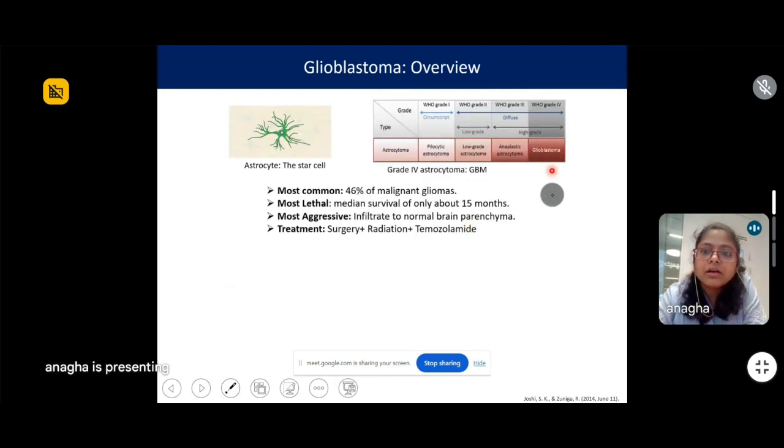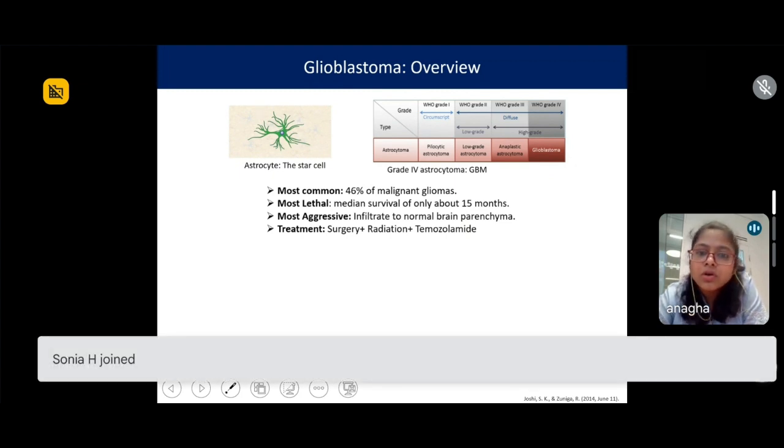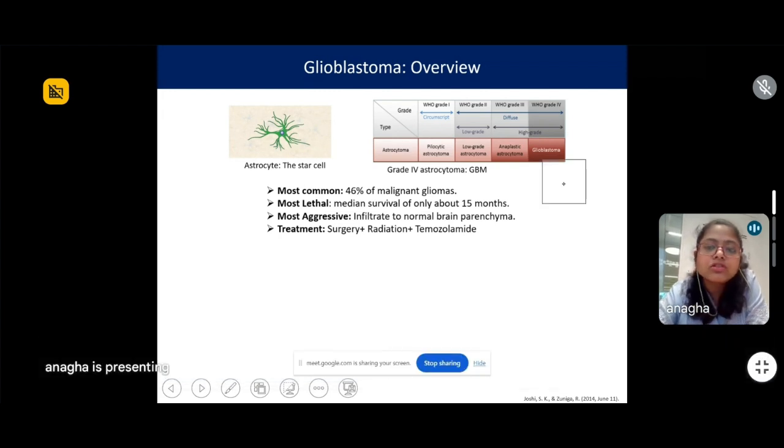So basically I focused on the grade 4 glioblastoma. Now the grade 4 glioblastoma, to talk about it a little bit, is the most common form amongst all the malignant gliomas. It constitutes about 46%, and it is the most lethal form of glioma because the median survival is only 15 months after the diagnosis of glioblastoma. The patient is given a treatment regime, and even after the treatment regime, the median survival of a patient is just 15 months.